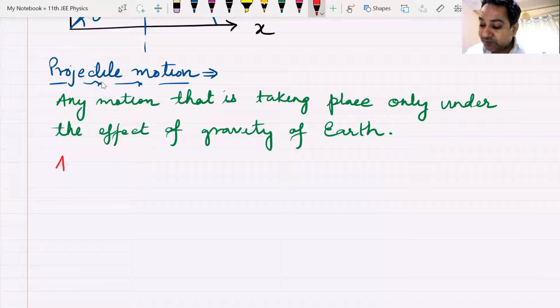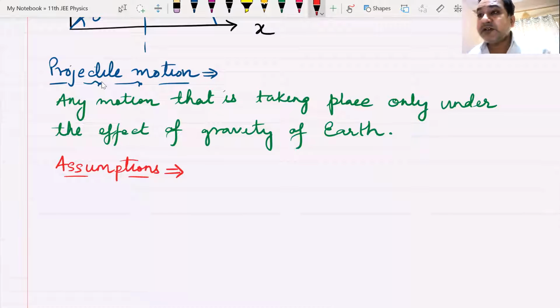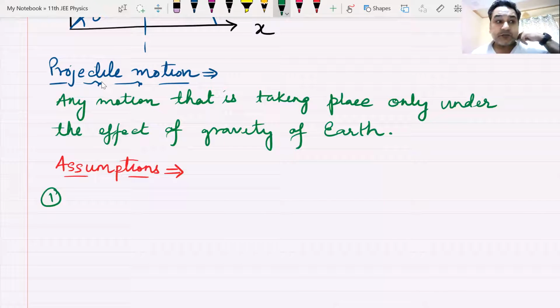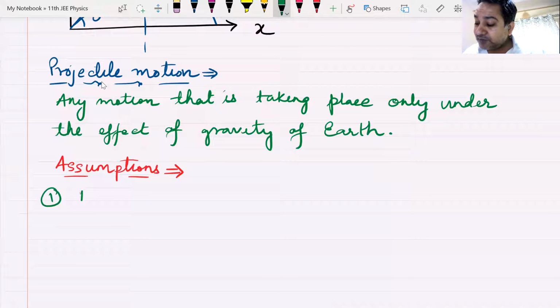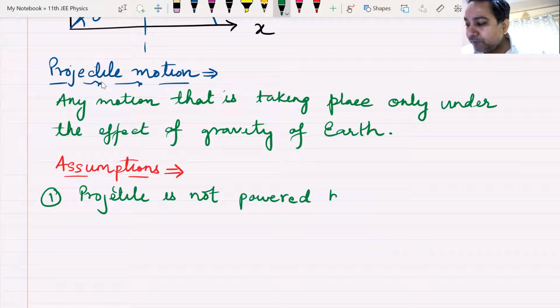Then there are some assumptions that you must remember about this projectile motion. What is assumption number one? The projectile is the body which is thrown up. A projectile is not powered by any sort of fuel.